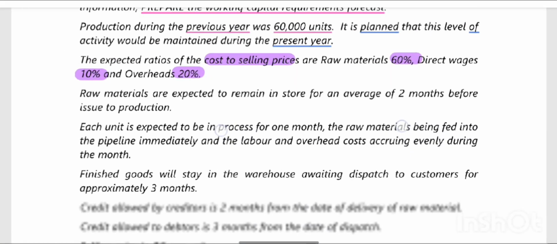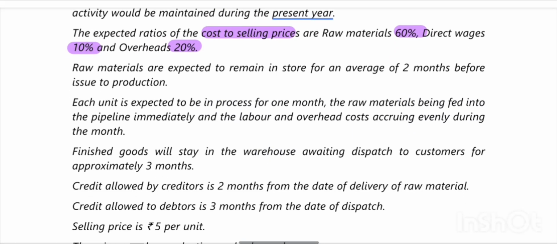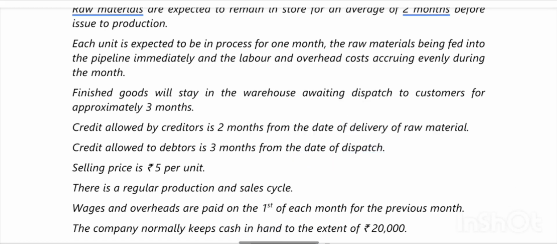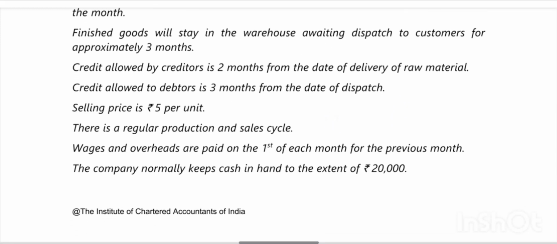Then they have given that raw materials are expected to remain in store for an average of 2 months before issue to production, and each unit is expected to be in process for 1 month, with raw material being fed into the pipeline immediately, and labor and overhead costs accruing evenly during the month. In the sense, labor and overhead is going to be an equal amount. Next, finished goods will stay in the warehouse awaiting dispatch to customers for approximately 3 months.